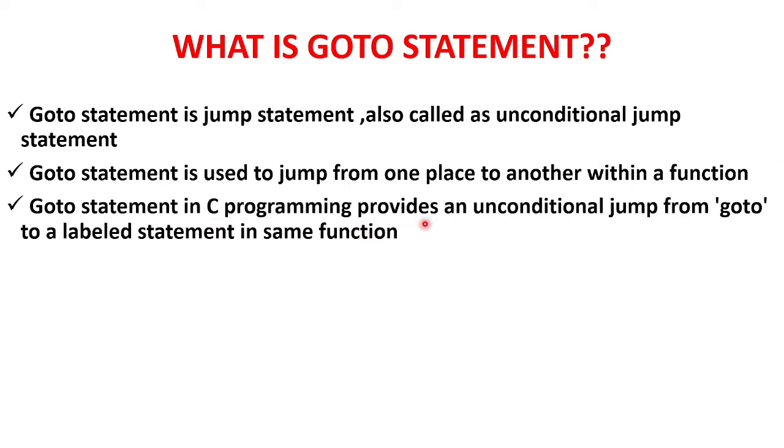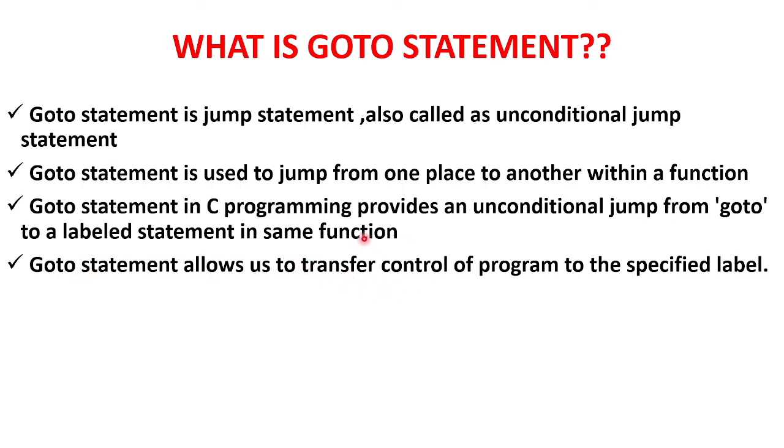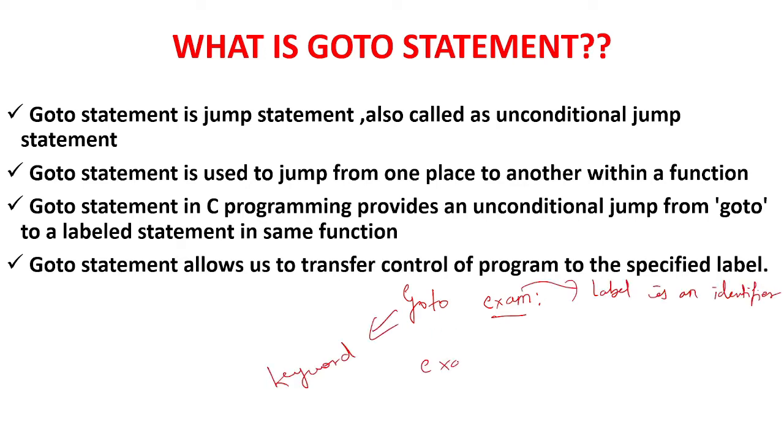So goto statement in C programming provides an unconditional jump from goto to a labeled statement in the same function. It allows us to transfer control of a program to a specified label. For example, goto exam. Now exam is my label name, also called an identifier, and goto is a keyword. It will directly transfer the control to this label exam, and inside this exam label there is a printf statement, so it will get executed.